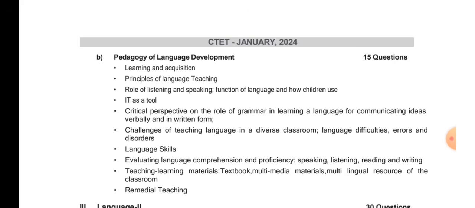The challenges of teaching language in a diverse class, language difficulties, errors, and disorders. Now, what is this? This is talking about language diversity. As we know, India is a diverse country, right? So we believe in unity in diversity, right? We have diverse cultures, which means the children are coming from different family backgrounds. They are coming from Khasi backgrounds, Garo backgrounds, Bengali backgrounds, Assamese backgrounds, right?